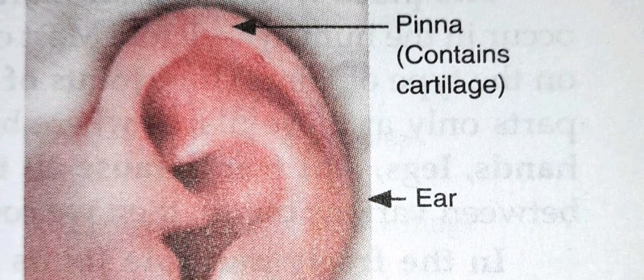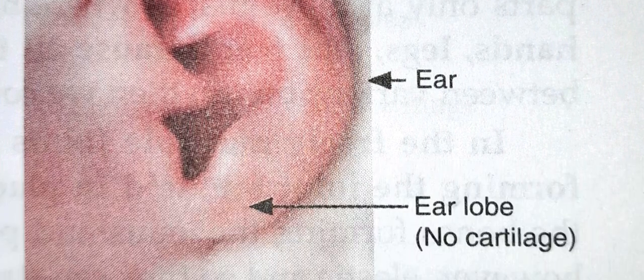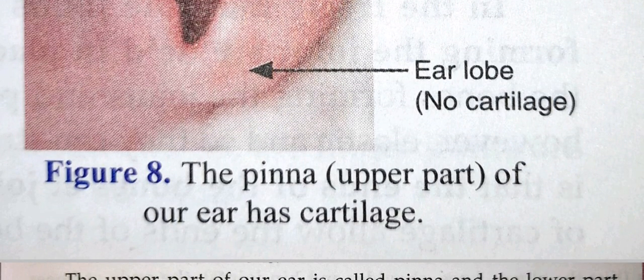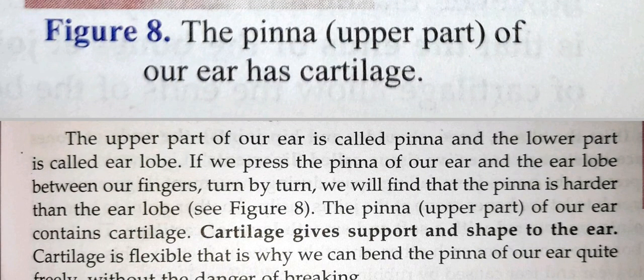In the pinna of your ears, on the top of your nose, also found on the ends of the bones where they meet one another, so that bones can move easily over each other without damaging them. And it is also found between the vertebrae as a cartilage disc.